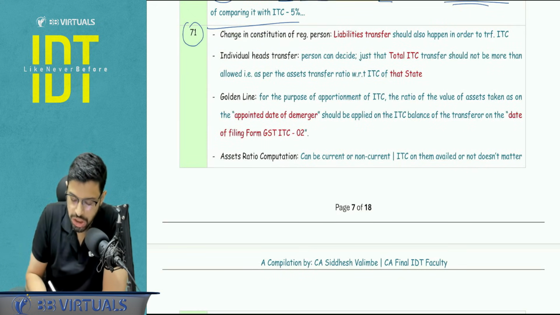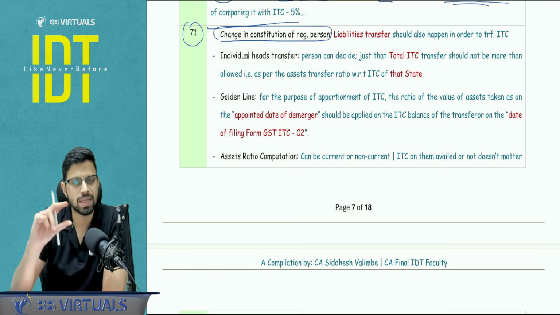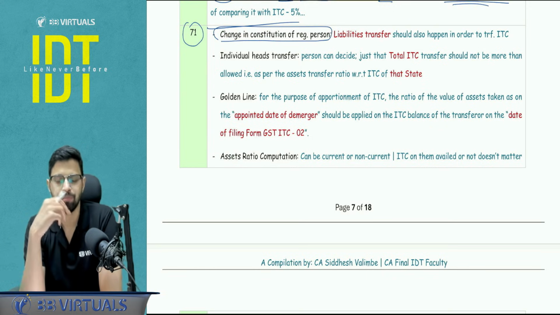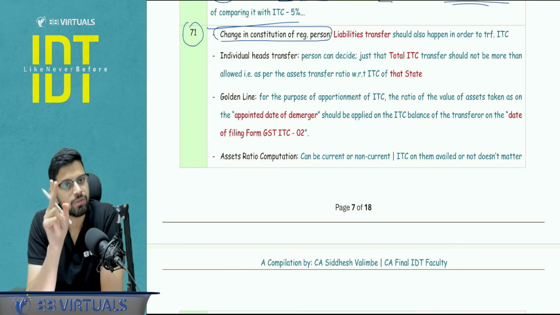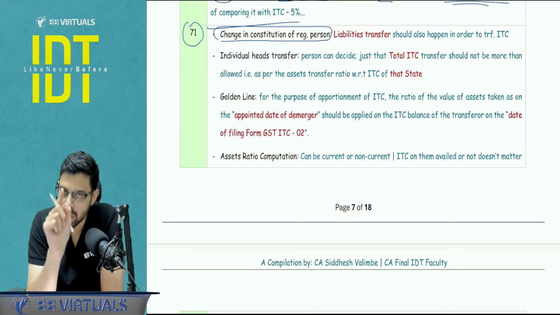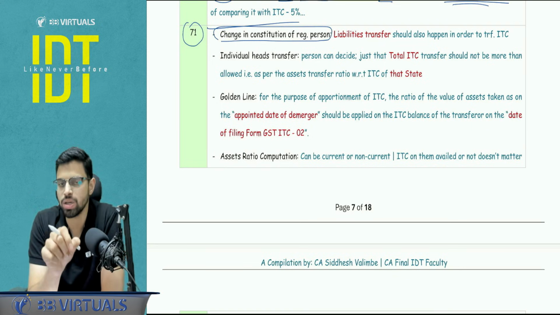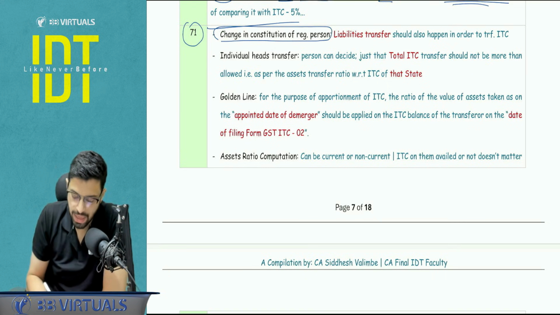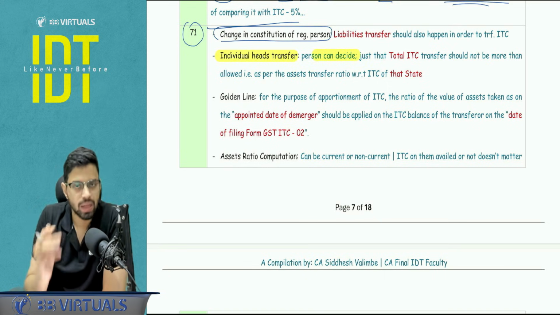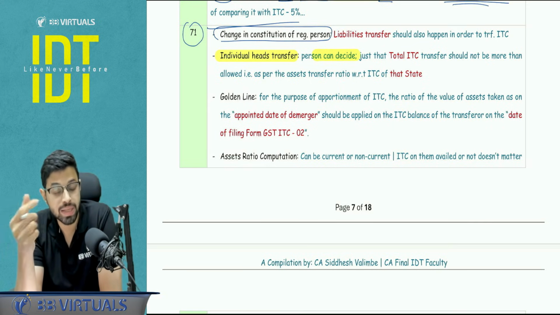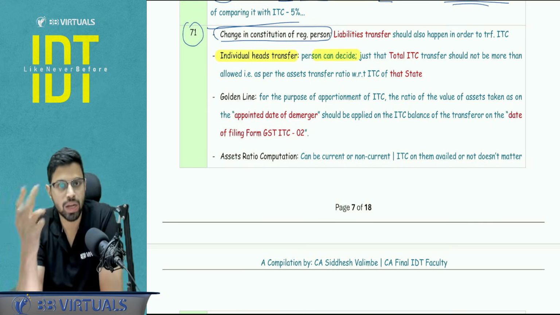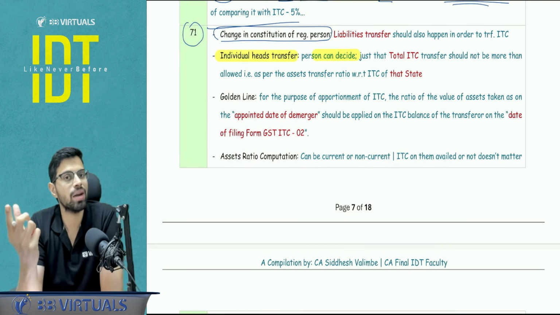Then we talk about the change in constitution of registered person, where basically the ITC is transferred to the new entity. Certain points to be noted here. Firstly, liabilities transfer should also happen. This is one of the essential conditions, and the chartered accountant or the cost accountant has to certify this. Second, individual heads transfer, the person can decide. So basically, let's say my total ITC balance is 10 lakh and assets ratio transfer is, let's say, 40%. So 4 lakh rupees can be transferred.